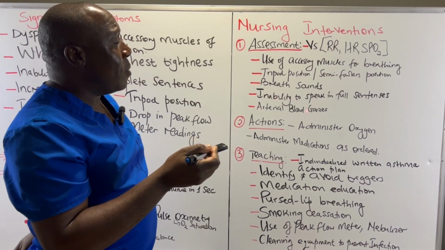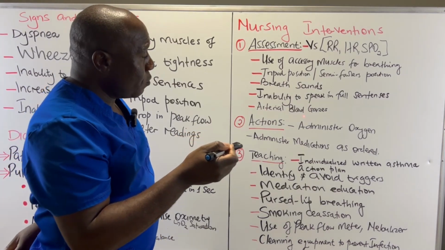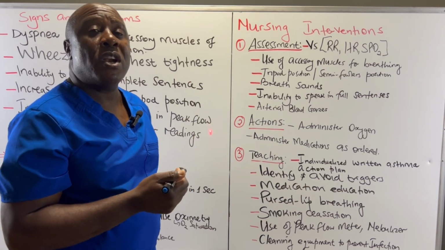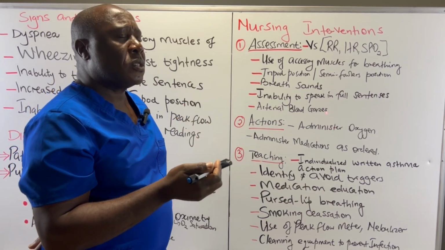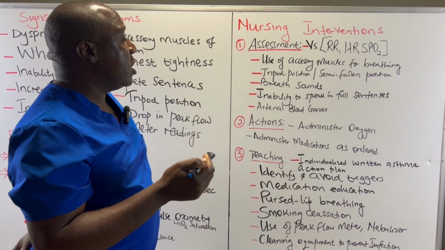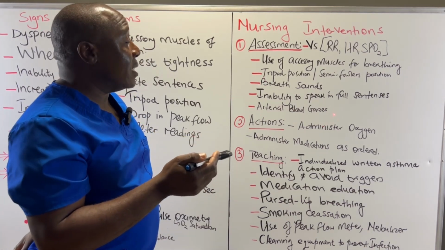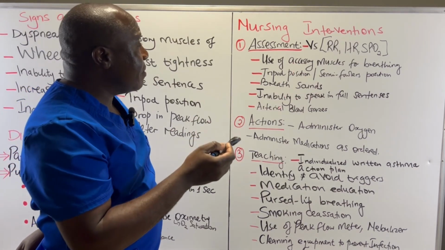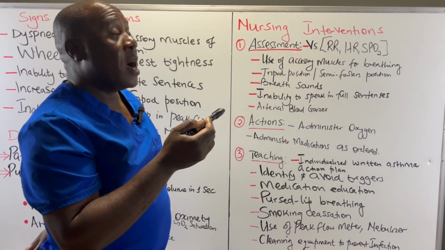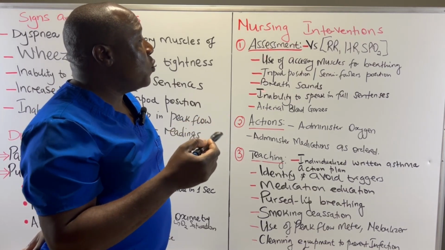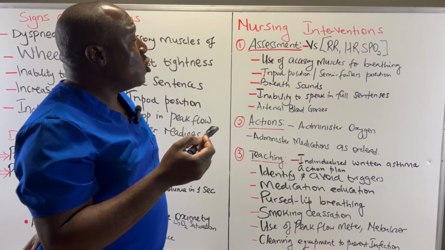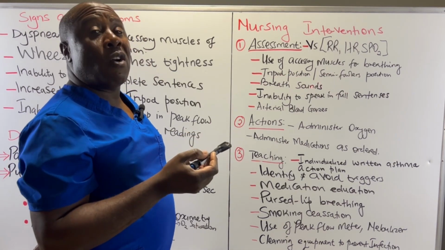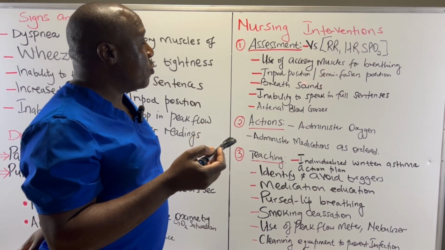We are also going to draw blood and look at the arterial blood gases. We look at the pH, the partial pressure of carbon dioxide, the partial pressure of oxygen. We look at the acidity, the acid-base balance. So we draw the blood and perform arterial blood gases. These are the assessments that nurses are going to perform when caring for this particular patient. So normally, because of the breathing, you are going to help this patient to assume a semi-Fowler or high Fowler's position so that they can breathe properly.